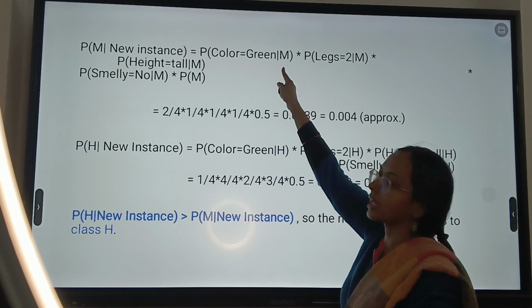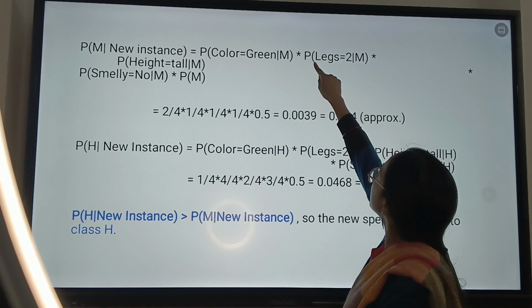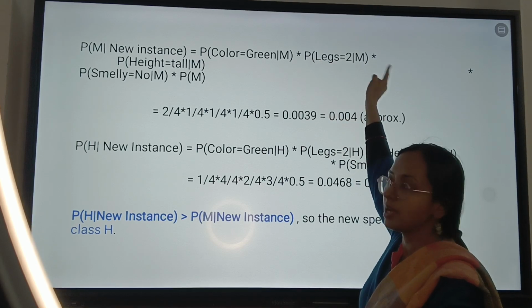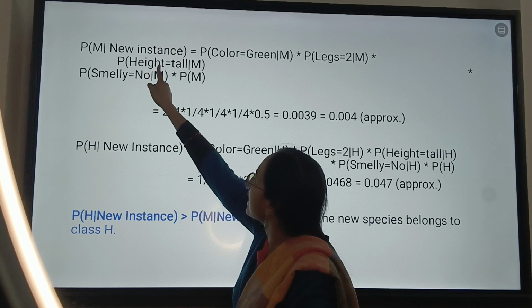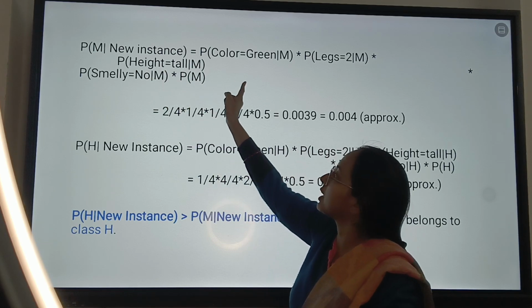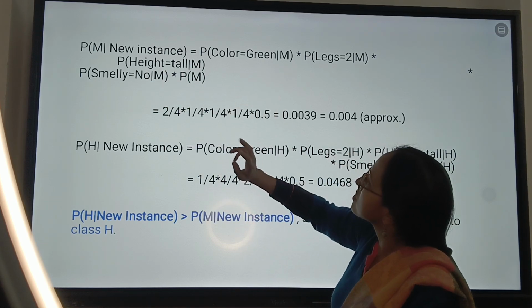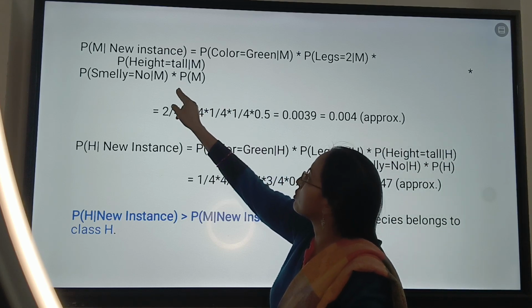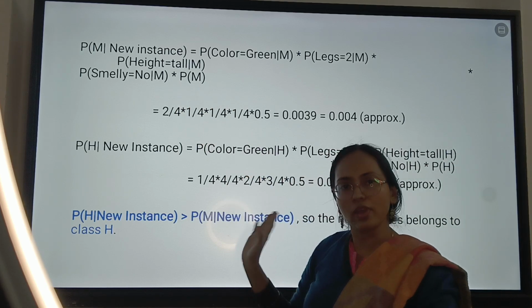Similarly, I multiply by legs equal to 2 given M, multiplied by P of height equal to tall given M, and also smelly no given M. And then ultimately we multiply that with the probability of M.